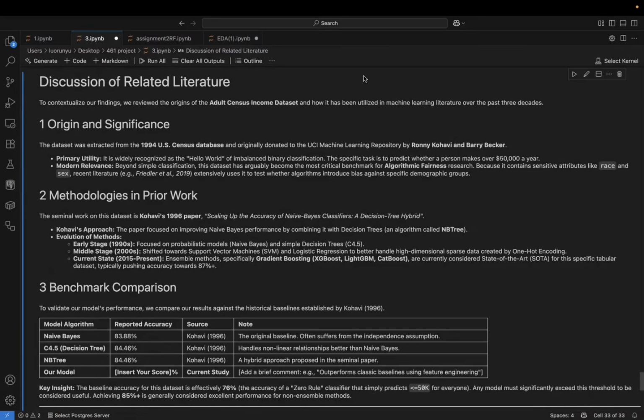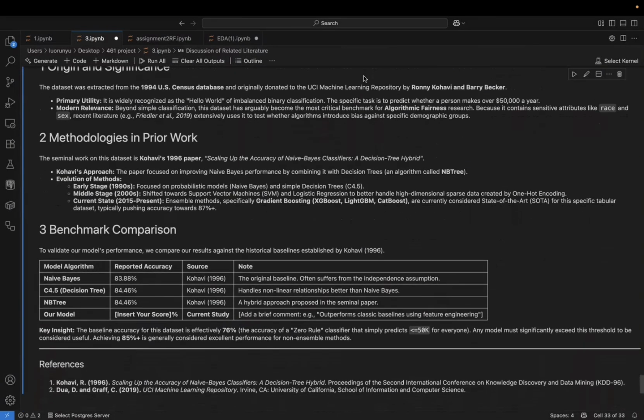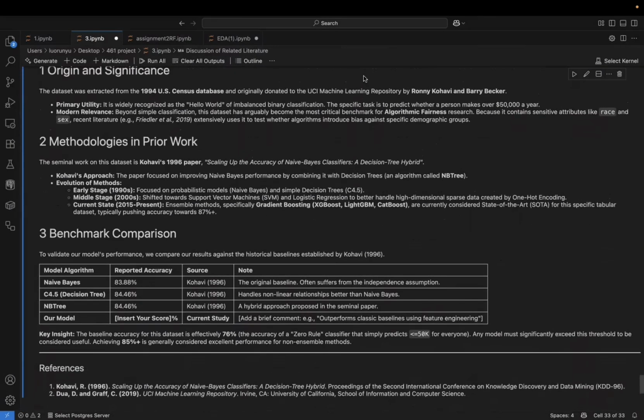It is important to note that due to the class imbalance we found earlier, a dummy model already achieves 76% accuracy. Our logistic regression achieved about 85%, significantly exceeding the 76% dummy baseline and matching Kohavi's original benchmark. We have confirmed the validity of our modeling approach.